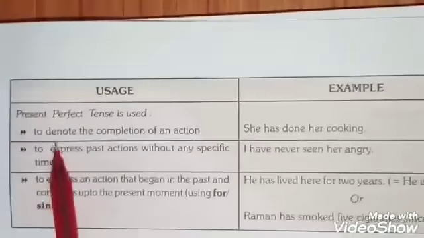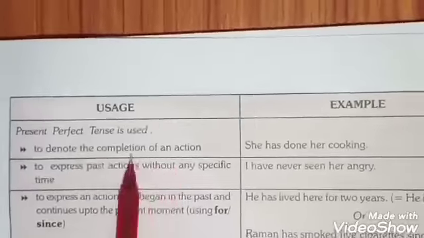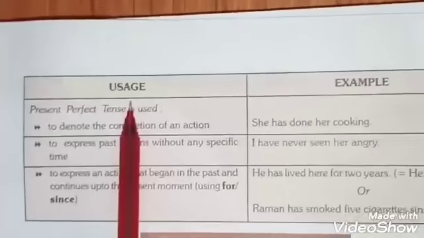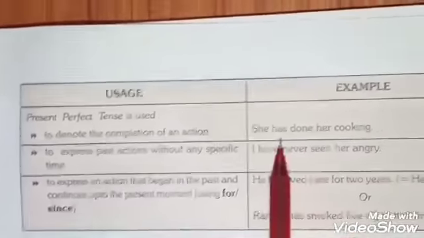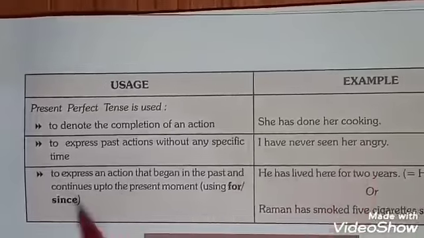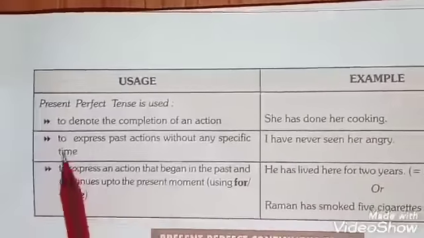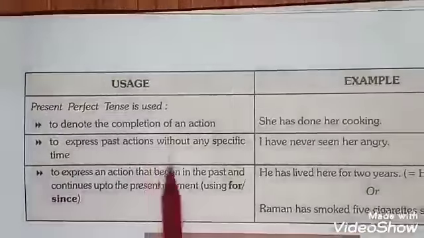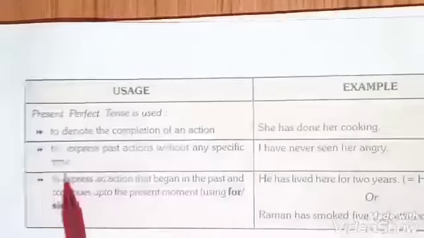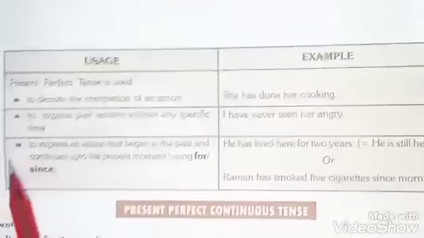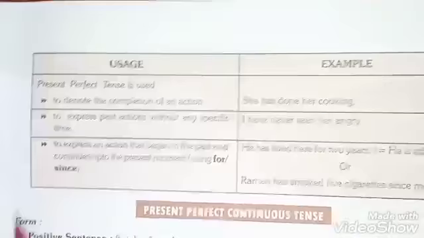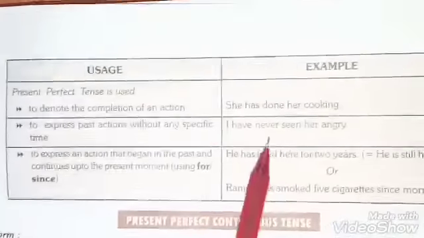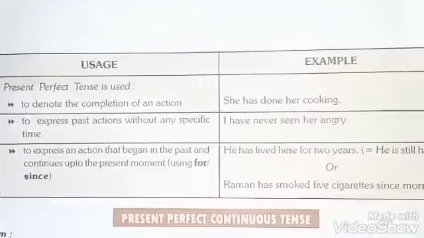Now we should move towards some special usages of present perfect tense. The first one is that if we have to denote any action which is completed, this tense is used. She has done her cooking. The next special use is to express a past action without any specific time. If there is no mention or description of time, this tense may be used. I have never seen her angry.